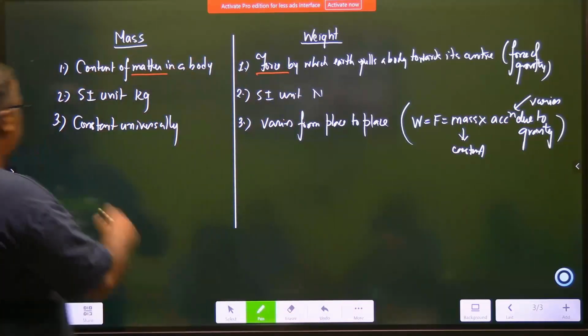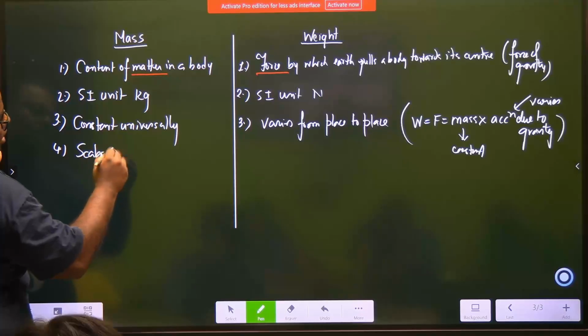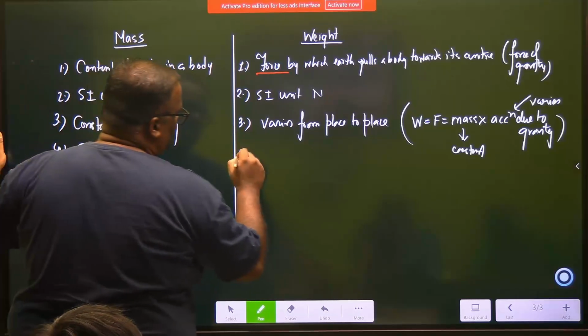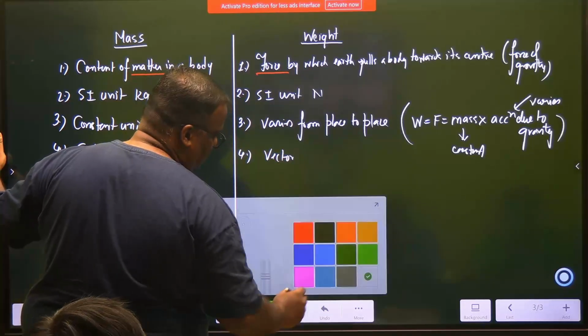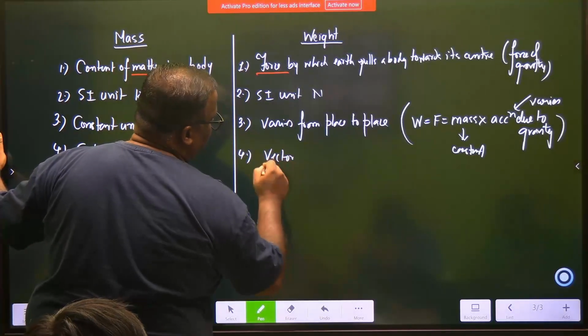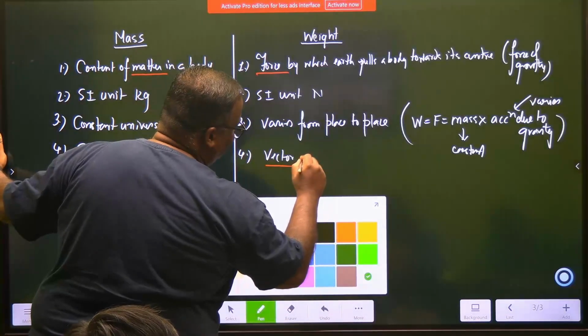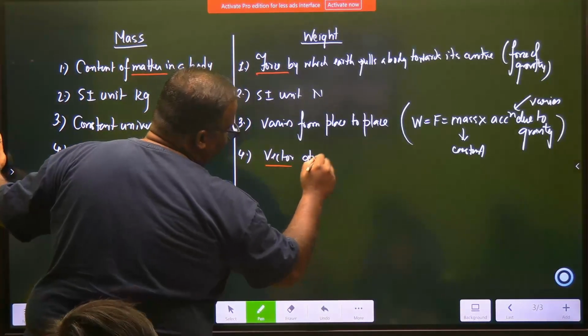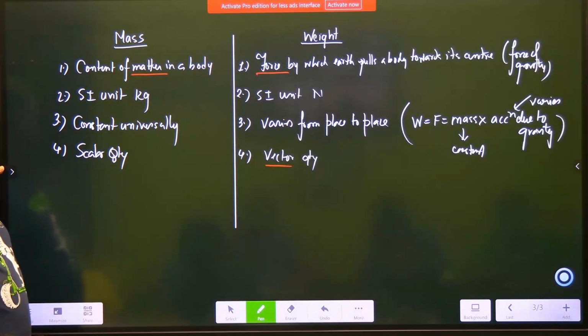Okay, next, last 4. This is a scalar quantity. And what about this? This is a vector quantity. Why is it a vector? Anybody can tell me why it is a vector? Because it is a force. And force always has a direction and a magnitude. Yes. Earth pulls a body by 2 Newton. Where? Towards my house or what? No. Towards the center. Direction is very important.